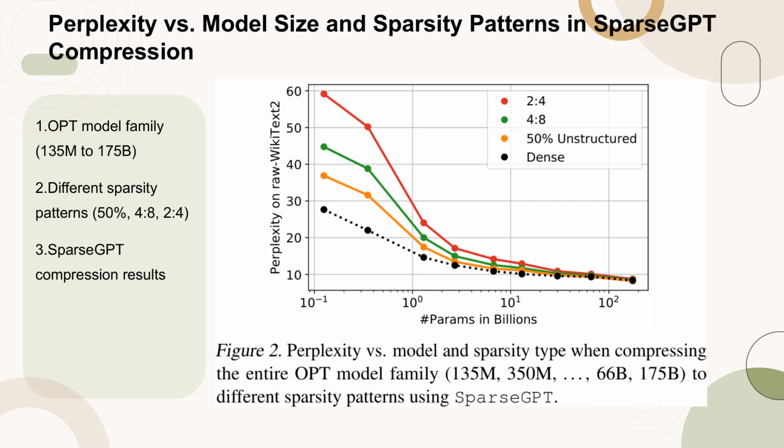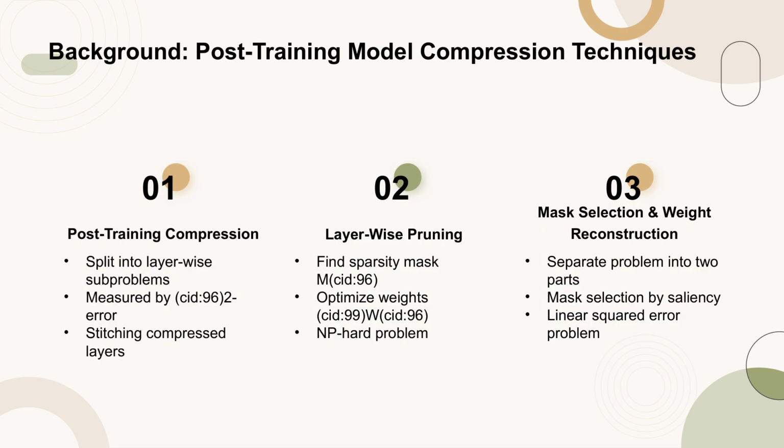accuracy loss. In post-training model compression, the task is typically broken down into layer-wise subproblems. The quality of these subproblems is assessed using the squared error between the outputs of the uncompressed and compressed layers. The final compressed model is created by combining these individually compressed layers.